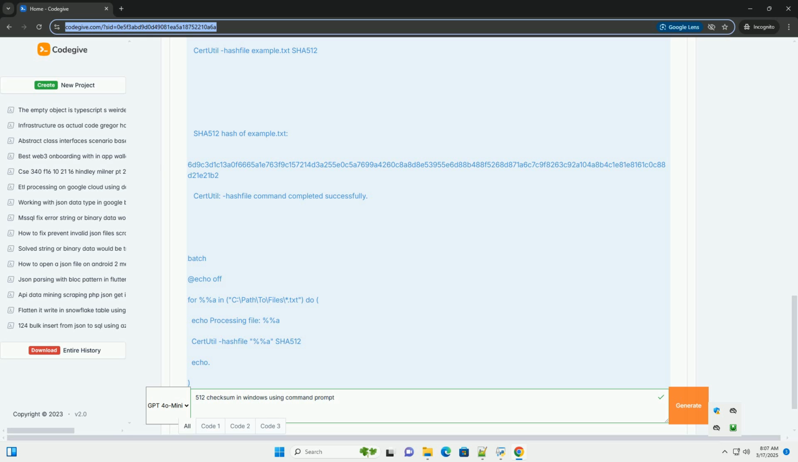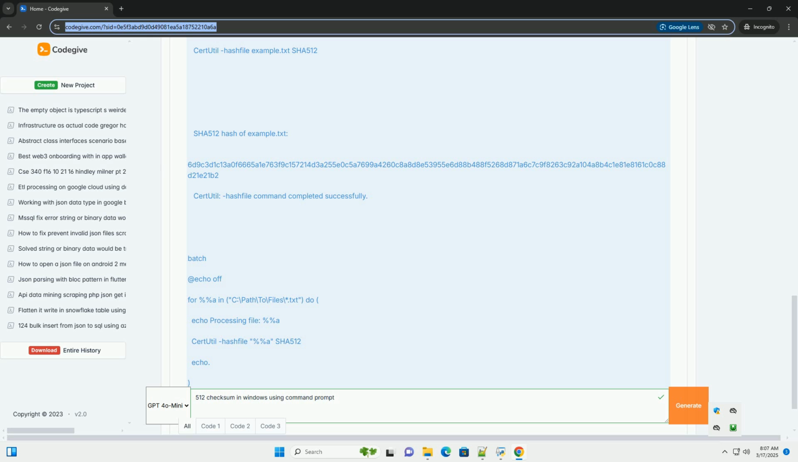Save this code in a .bat file, for example calculate_hashes.bat, and double-click it to run. The script will calculate and display the SHA-512 checksums for all the .txt files in the specified directory. You can modify the file pattern, *.txt, to process different file types.